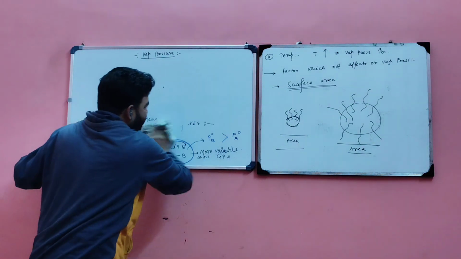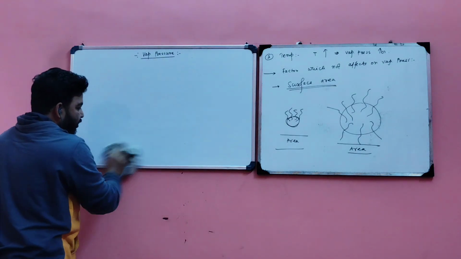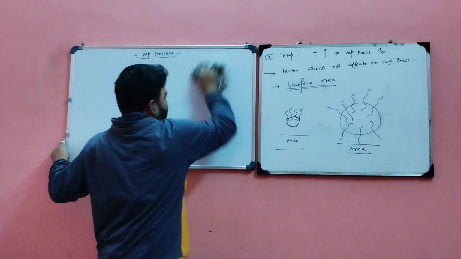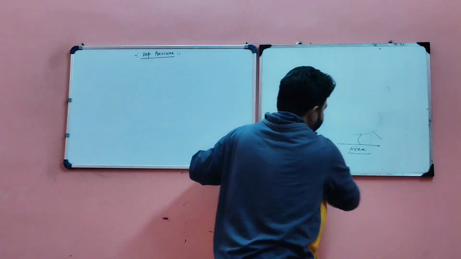if we add some non-volatile solute, that is also a factor affecting the vapor pressure.